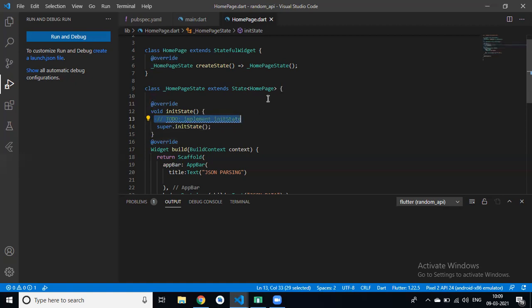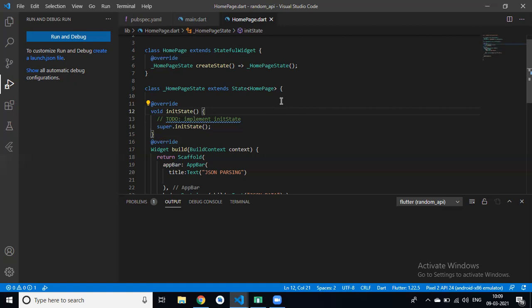Basically we generally override this method if we need to do some sort of initialization work like registering a listener or calling the API when our application is loaded or opened for the first time. So we override this method if we need to perform some operation when the application is loading.